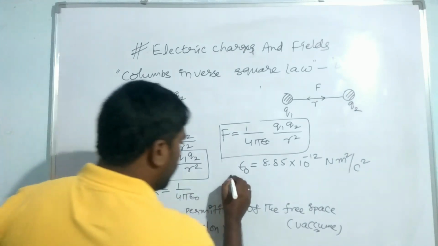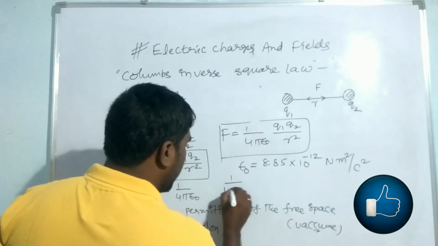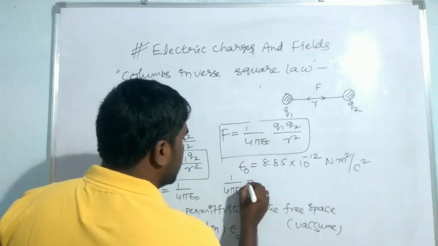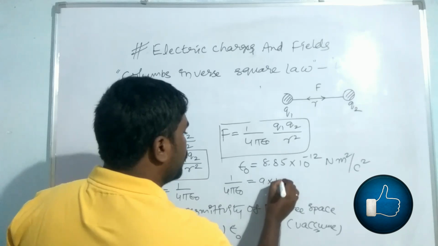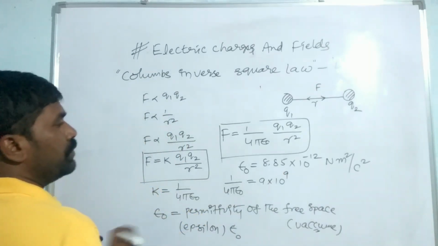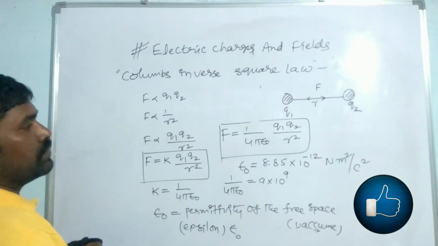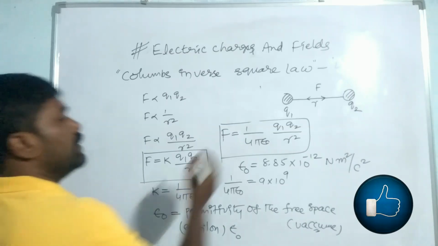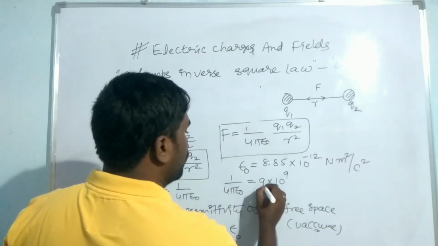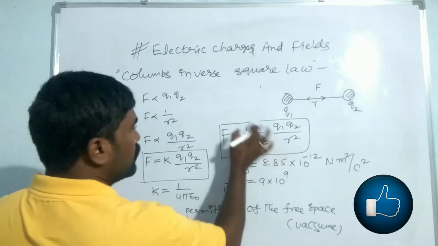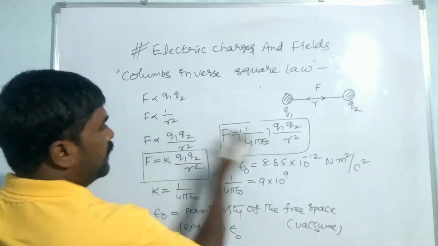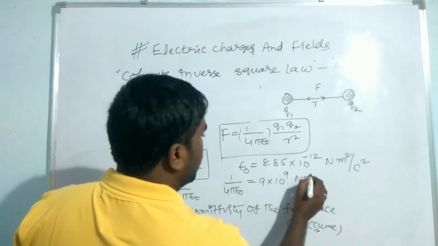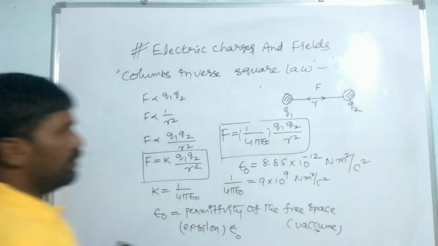One more thing you have to remember: 1 by 4 pi epsilon naught is equal to 9 into 10 to the power 9, and its unit is Newton meter square per Coulomb square.